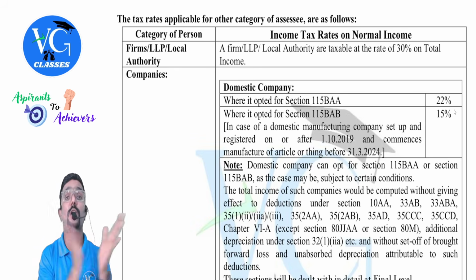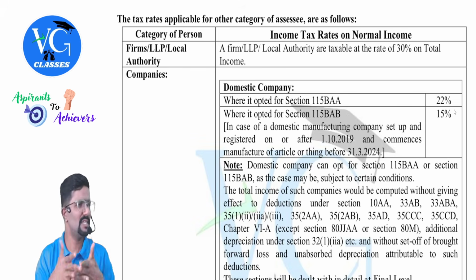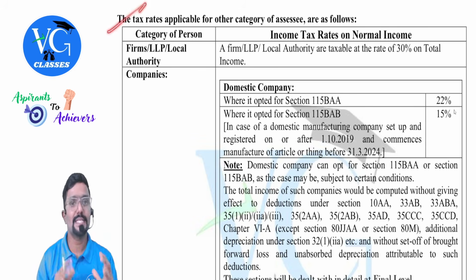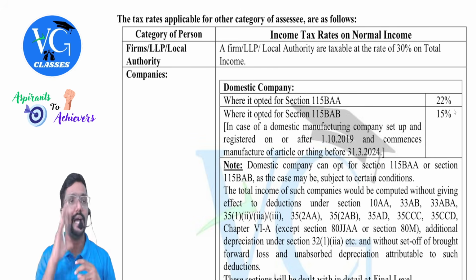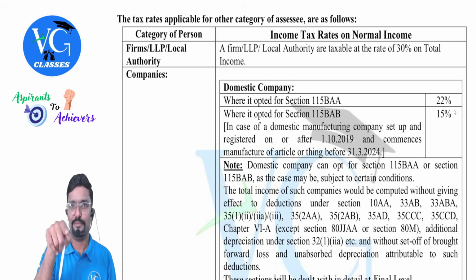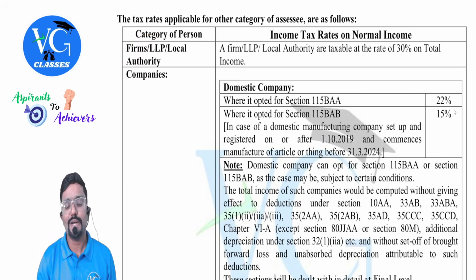Now we will see what is the normal rate applicable for normal income for other set of people, which is easy, guys. The tax rates applicable for other category of assessee are as follows. Firms, LLP, local authority, same rate. They are different, but rate is same. Okay, and firm always includes LLP also. So what is the tax rate?